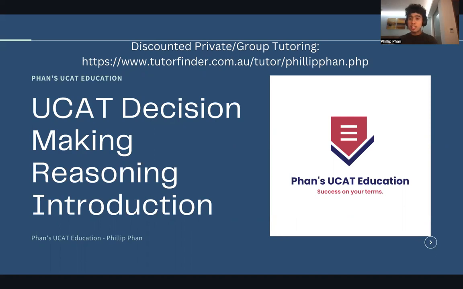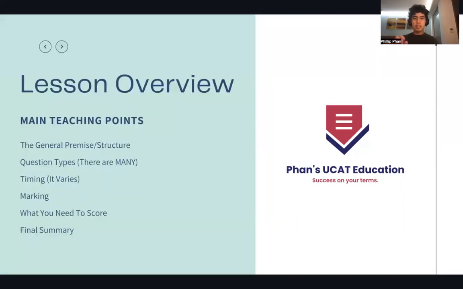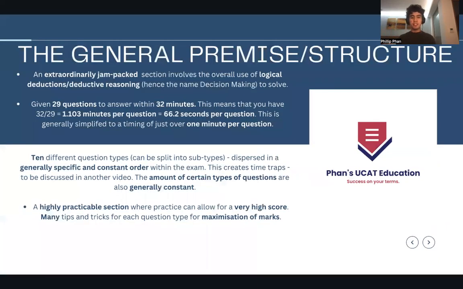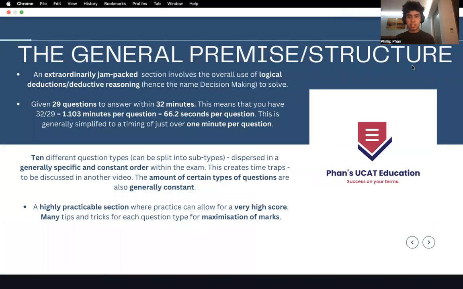So without further ado, let's go on to the introduction for decision making. I want to give you a quick overview of what's going to be discussed today. It's the exact same structure as the verbal reasoning video. We're going to start by talking about the general premise and structure of decision making, then go on to the question types. And by the way, there are many question types. I can't wait to show you how many there are. Then timing, which varies massively, marking, what you need to score, and also the final summary. So let's go on to the general premise and structure now.